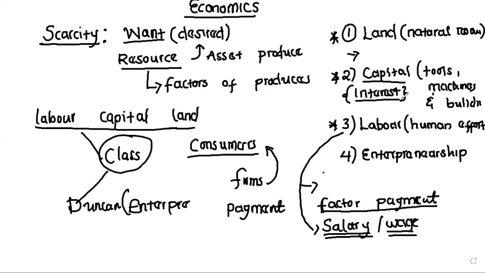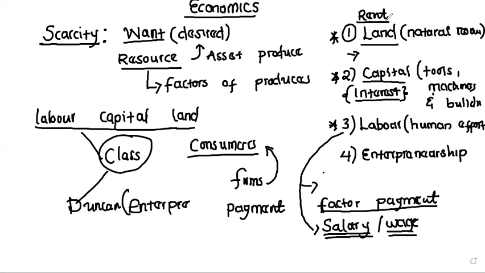So if you use somebody's capital, we refer to the money that will be paid to you as what? Interest. Okay. Then what about for land? If you use somebody's land, I believe we have all gone through this. If you're owning houses and someone is using your land, there's something they pay to you by the end of the month, isn't it? And we call it what? Rent. Yes. So rent is the factor payment that is paid for using land.